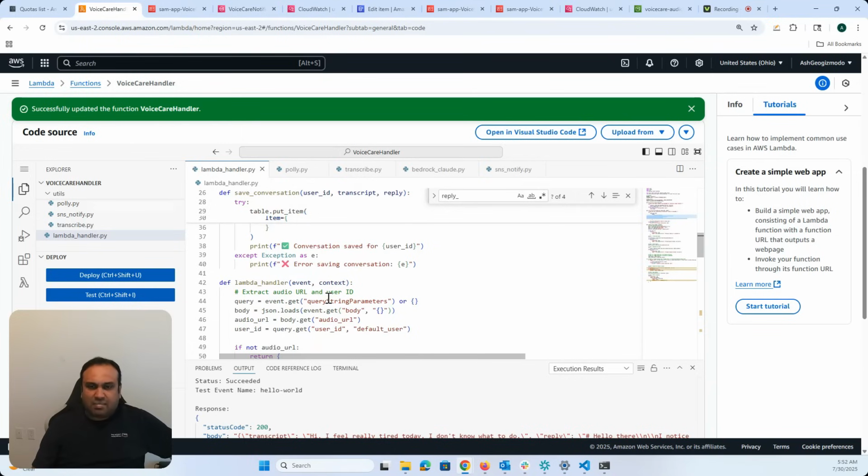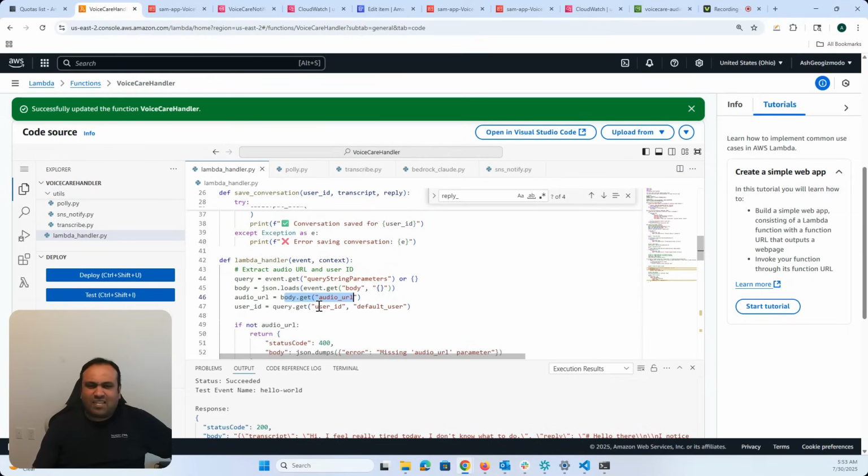We then go into the Lambda handler function. Here we are going to get the query string parameters, which are whatever Transcribe sends as text data, and the body is going to be our text data. We're also going to get the audio URL, which is going to be in S3. It's going to be an M4A if it is coming from an iPhone, which is our ultimate goal. We want all of this to be to have a conversation with our iPhone.